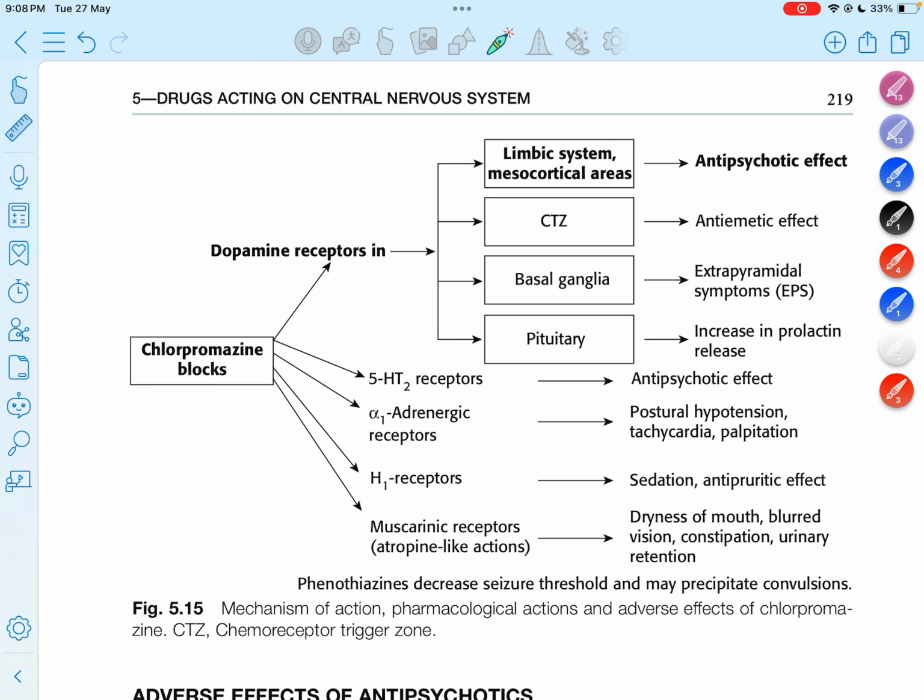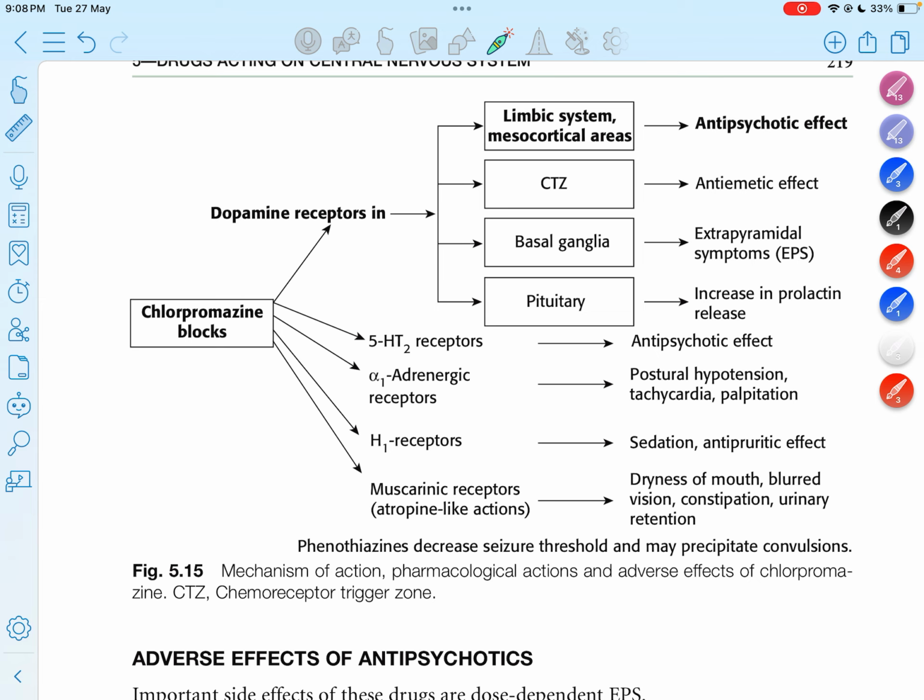Chlorpromazine also blocks serotonin receptors, which contributes to the antipsychotic effect. When it blocks the alpha 1 adrenergic receptor in the heart, it leads to postural hypotension, tachycardia, and palpitation.